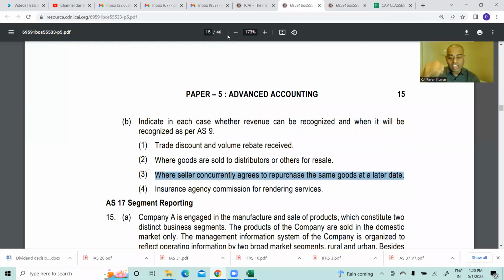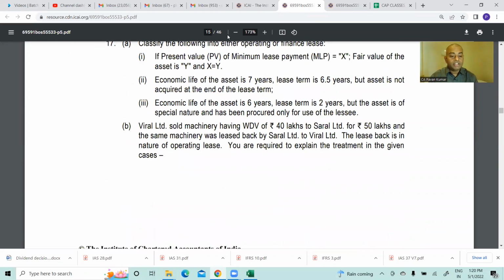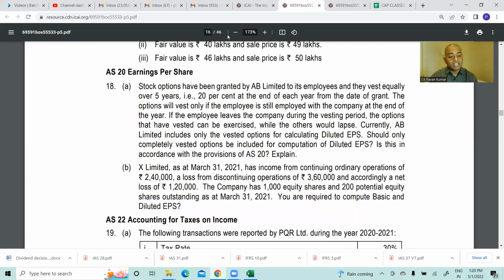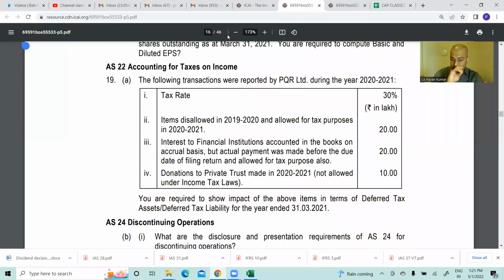I can teach, but you cannot take it. 16, 17, 15, all these we'll see later. Earnings per share can be done easily. 18 can be done easily. 19 can be done easily. 19 we will do.